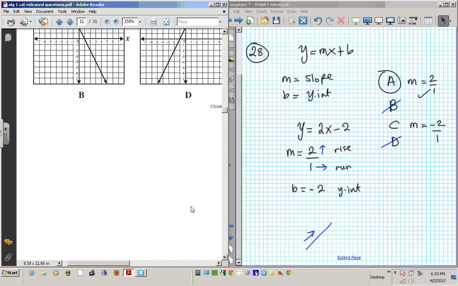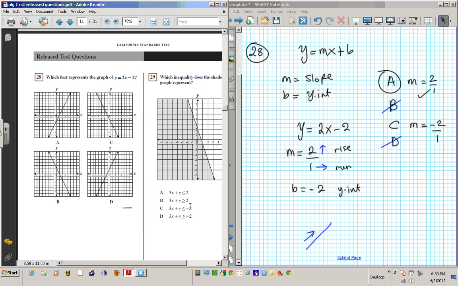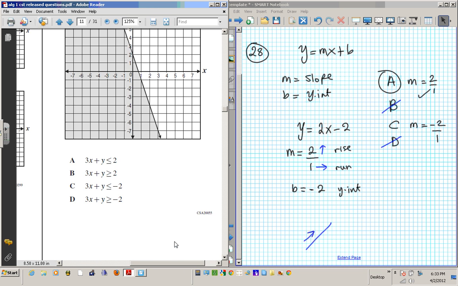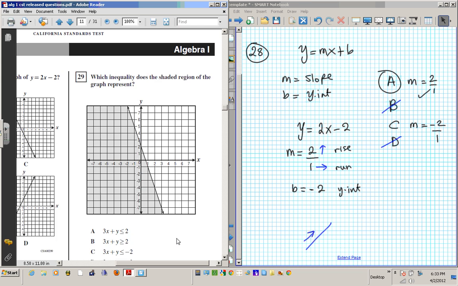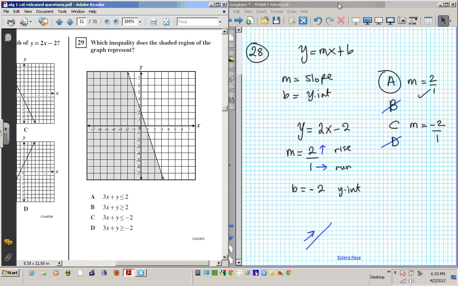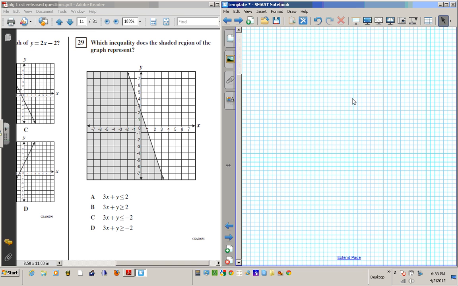Question number 29. This one is similar to the one we did before, but it requires some work. So for this one, basically we have to put them in slope-intercept form. You see this line right here?